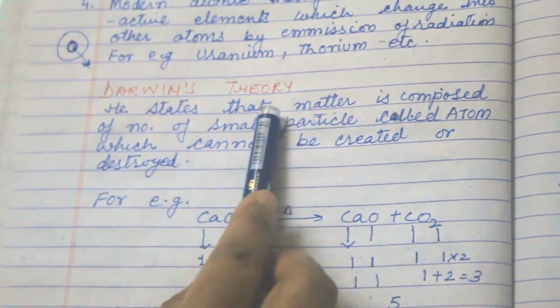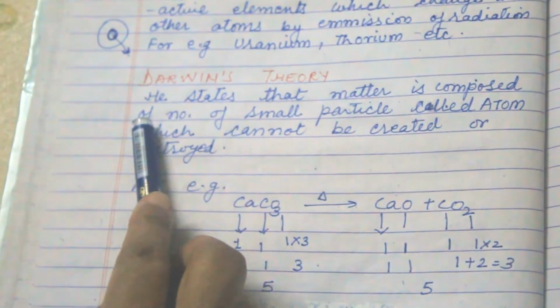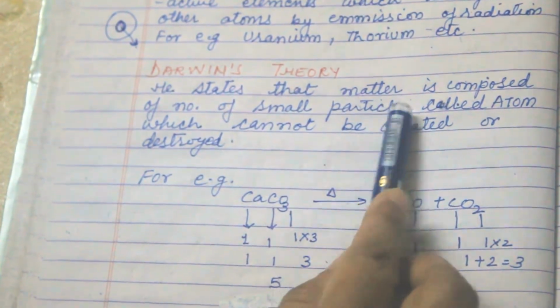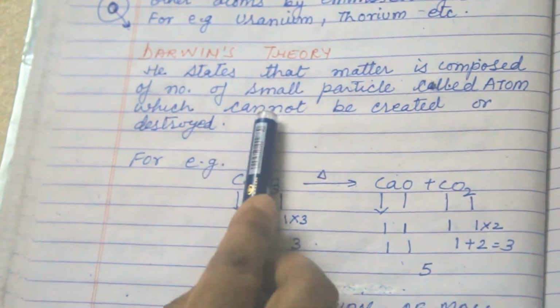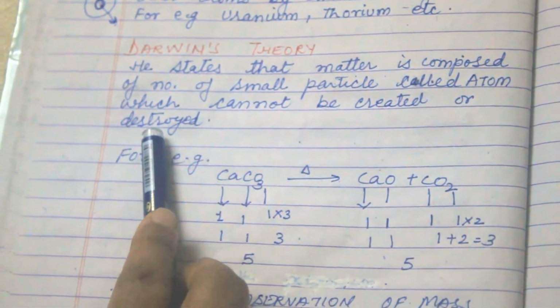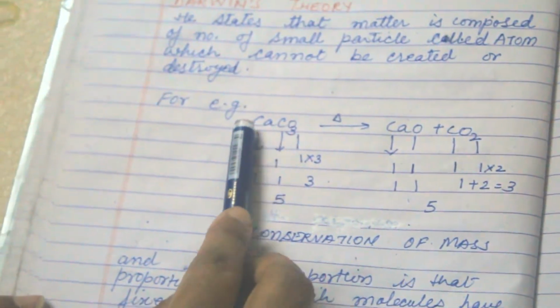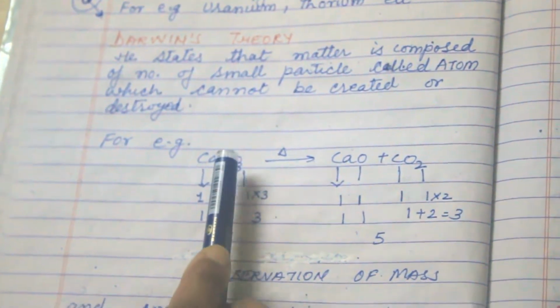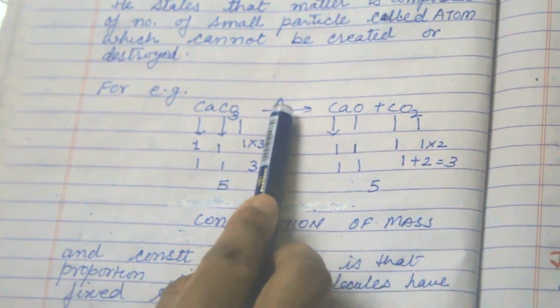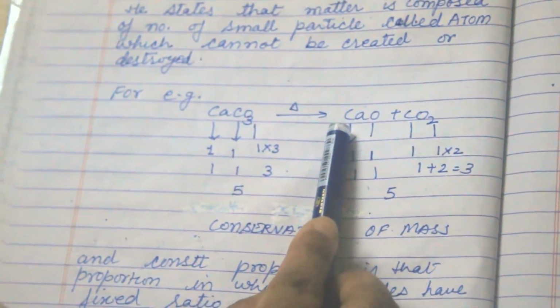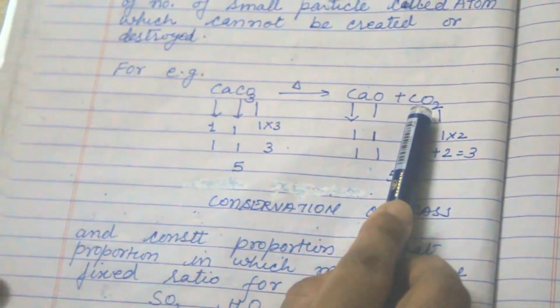He states that matter is composed of a number of small particles called atoms which cannot be created or destroyed. For example, if we take calcium carbonate, when it is heated, it divides into calcium oxide and CO2.